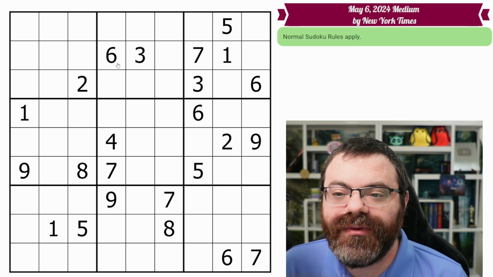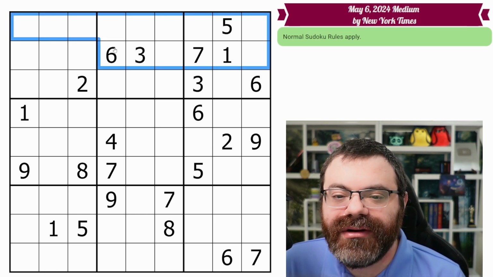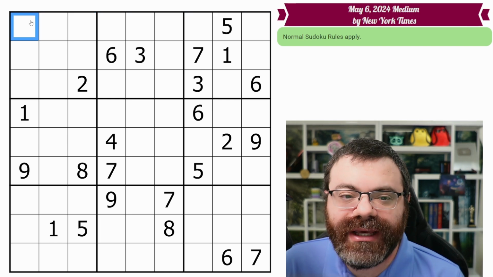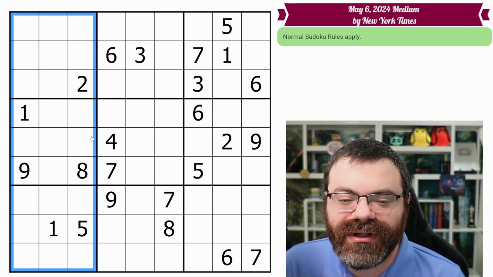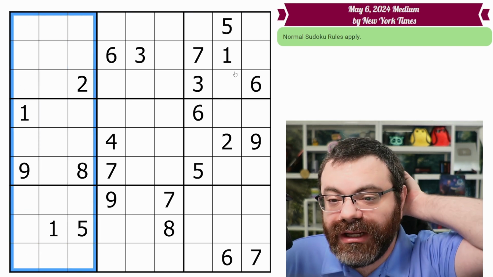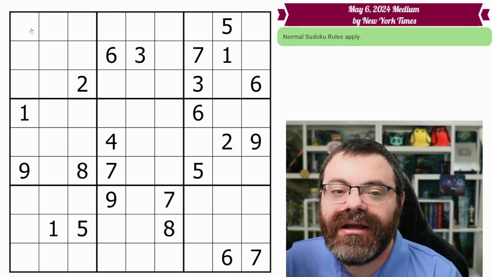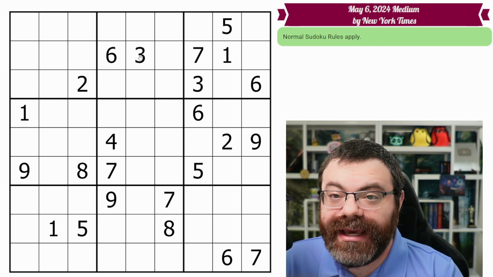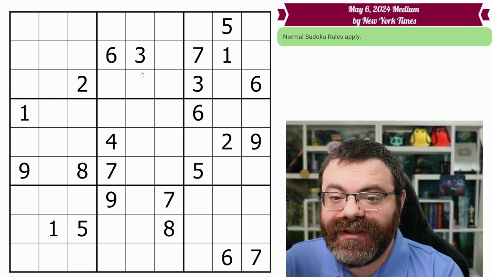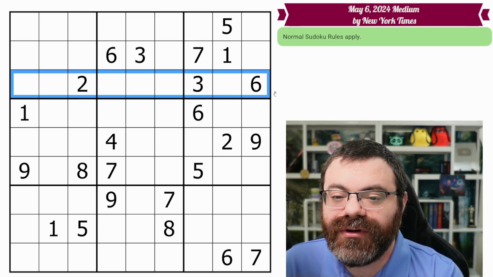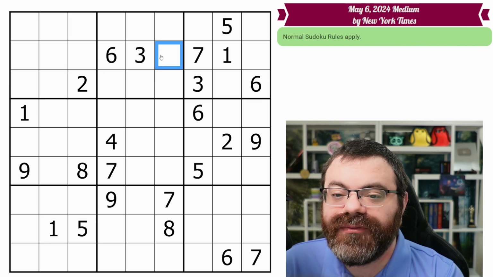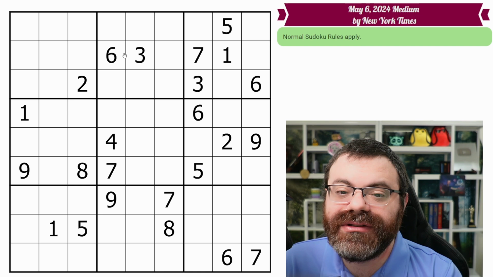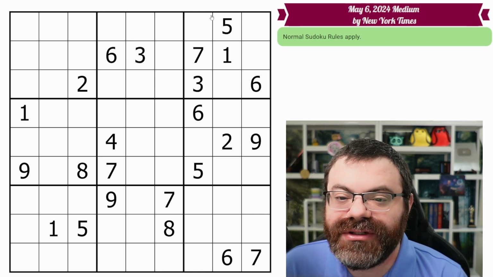Okay, so how are we going to get started? Well, another piece of terminology, this is called a band. A row of 3 boxes, we call that a band. And a column of 3 boxes, we call that a stack. It's just a convenient word to use for that geometry there. So we're going to go band by band. There are 3 bands in the puzzle. What do we know about bands? Well, we know that every band has 3 of each digit because it's made up of 3 rows, or if you prefer, it's made up of 3 boxes, each one has 1 of each digit, so 3 of them will have 3 of each digit. So there's 3 in total.